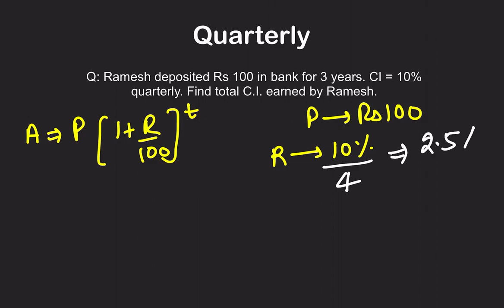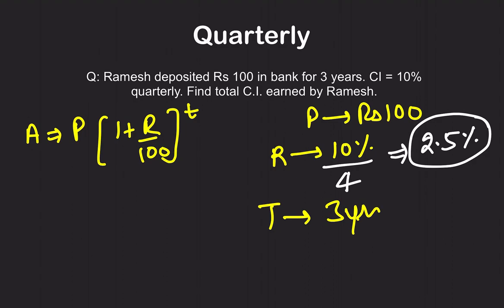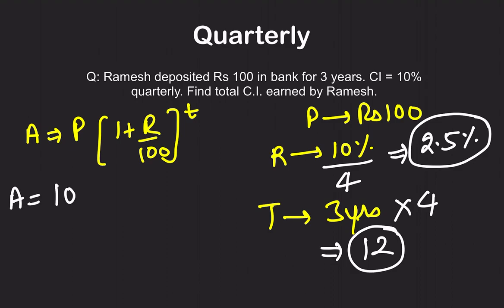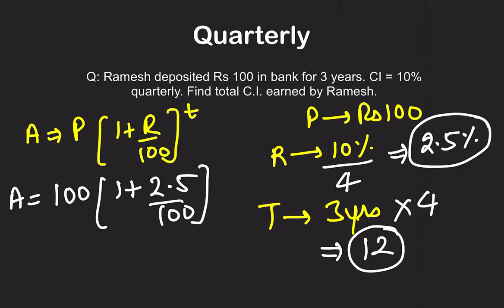So that is 2.5%. Time is 3 years, but we multiply it by 4. In case of semi-annually, we multiplied it by 2; now we multiply by 4, so 12. So here amount is equal to principal 100 times (1 plus 2.5 by 100) raised to power 12. Calculate this, and you will get some other value than semi-annually and annually.